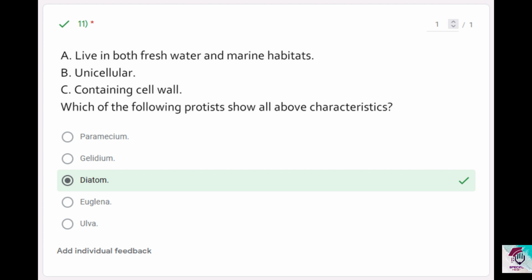Yes, and they exist as phytoplanktons and they live in both freshwater and marine habitats. That's correct. They are one of the main primary producers in aquatic bodies like oceans because they exist as phytoplanktons. They're called the pastures of the sea. And yes, they do have cell wall. It's composed mainly of silica. So all above characteristics is shown by diatoms only. Then option for question number 11 is C, diatom.